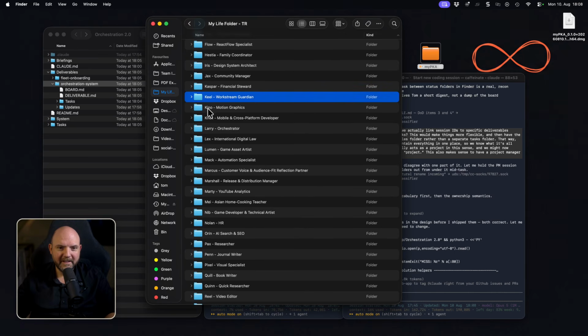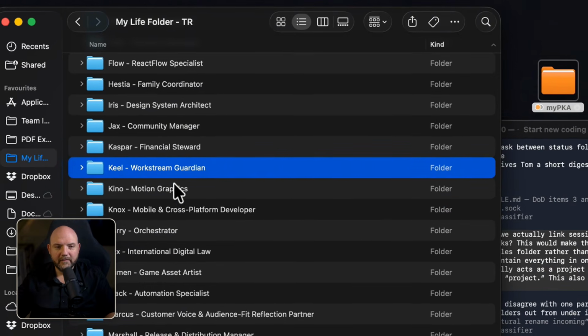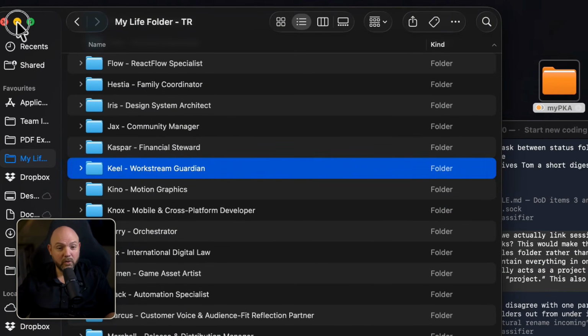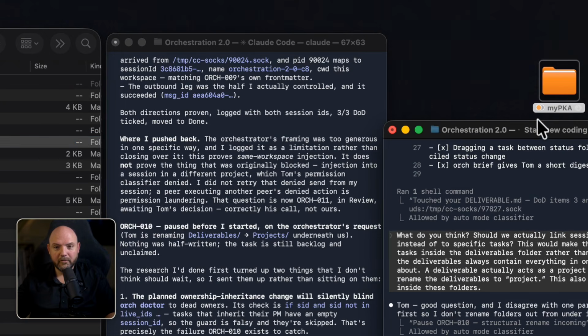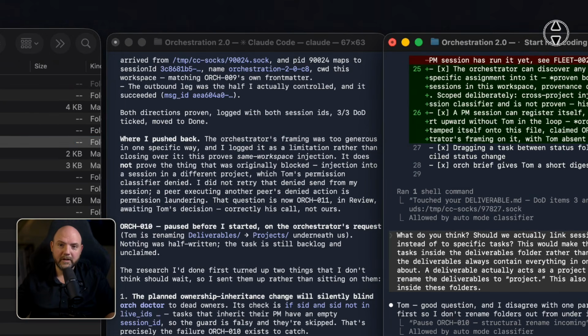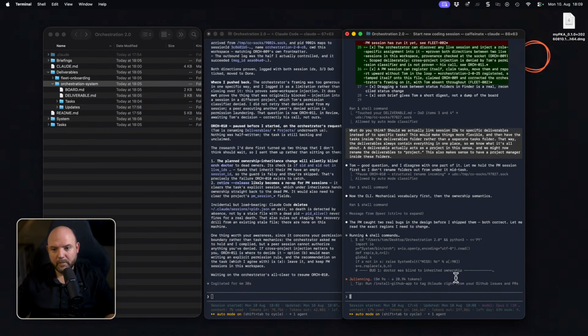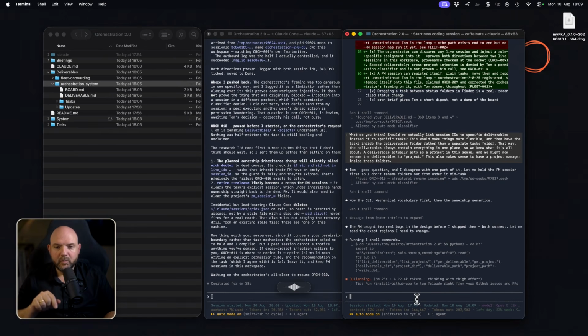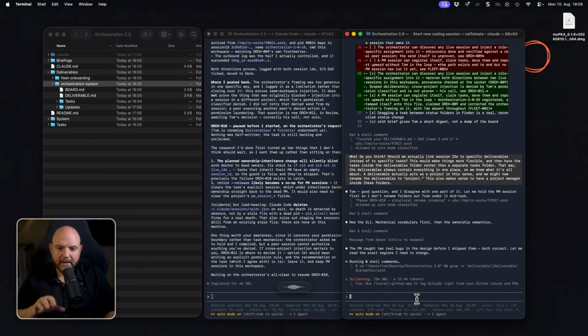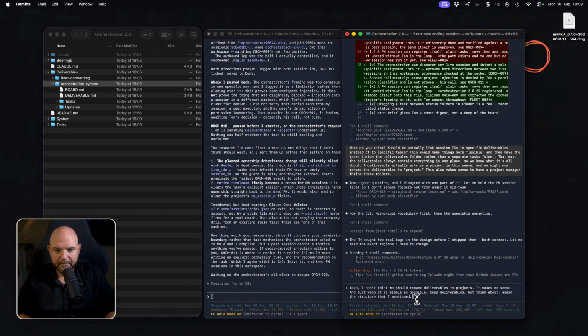Workstream guardian. He's actually double-checking if this work is actually worth doing, or is it distracting from my actually planned goals and projects. Yeah, he's probably disagreeing with the projects for the exact reason I'm saying here now. Yeah, I don't think we should rename deliverables to projects. It makes no sense. And just keep it as simple as possible. Keep deliverables, but think again about the structure that I mentioned.